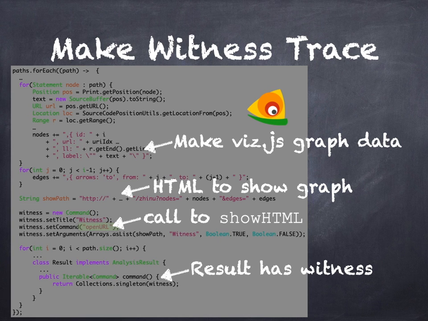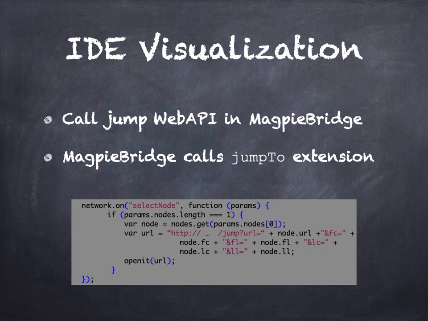Once we do that, there's one other piece that we need, which is the visualization using Viz.js. Viz.js has the ability to add actions. So we've created this select node call, which will be called anytime a user clicks on a node. What it does is get hold of the information that we passed from the code, which is the source positions and text and things. And then it calls this jump web API, which will then cause Magpie Bridge to go back and call jump to, which is what you saw in the demo and the slide.